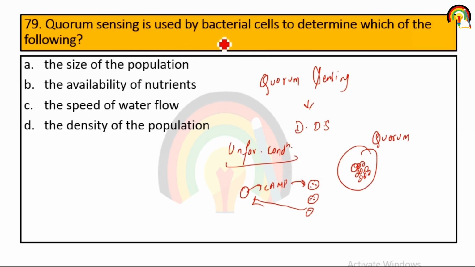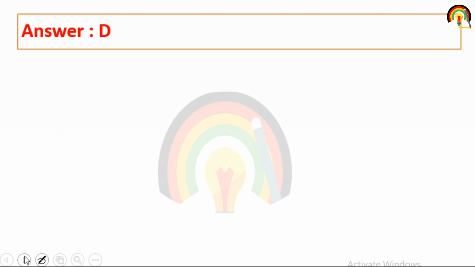So quorum sensing is used by bacterial cells to determine which of the following. Size of the population, availability of nutrient, speed of water flow or density of population. So it's density of population.